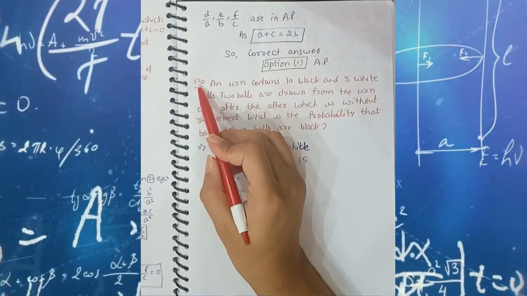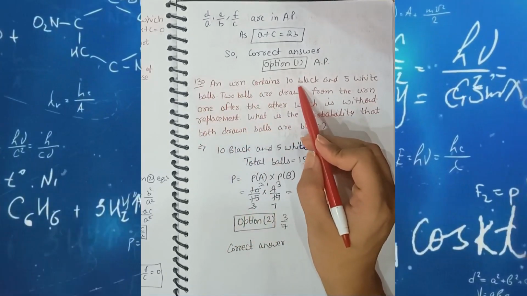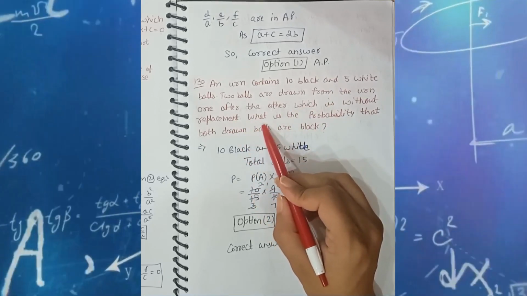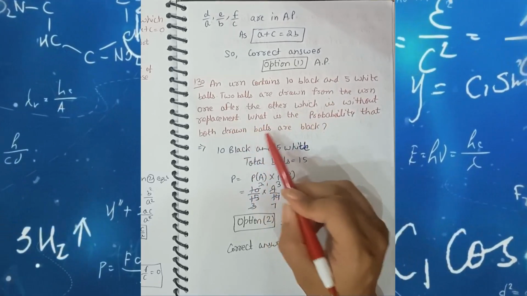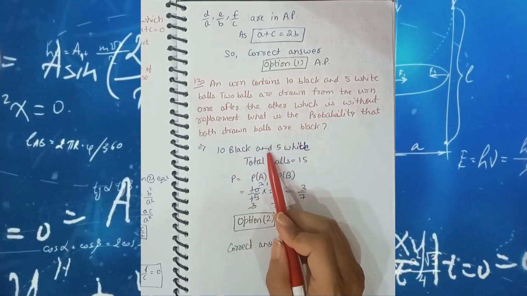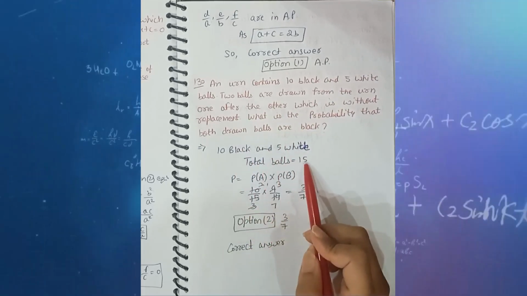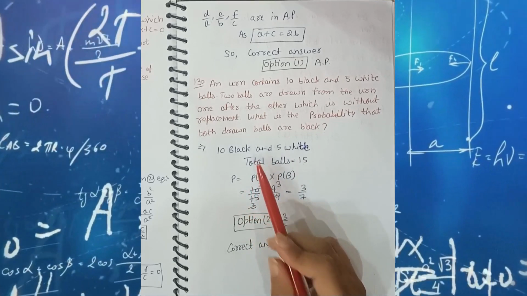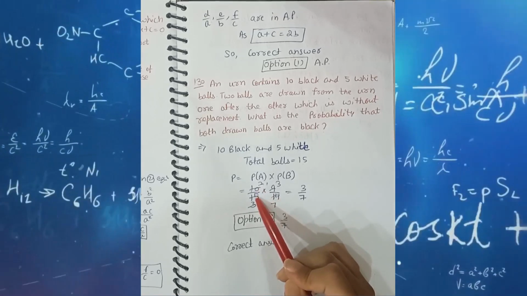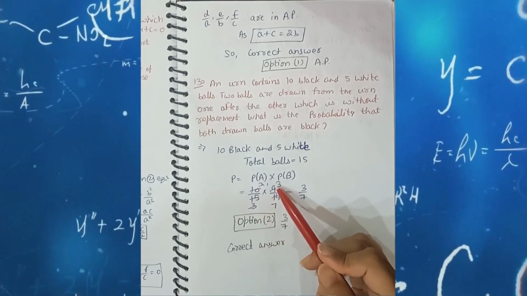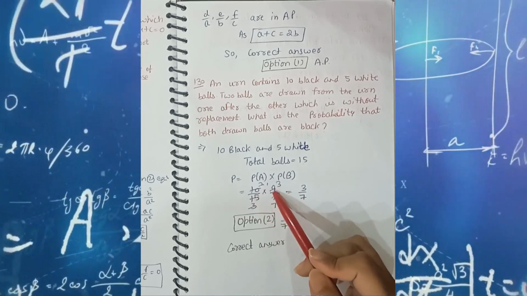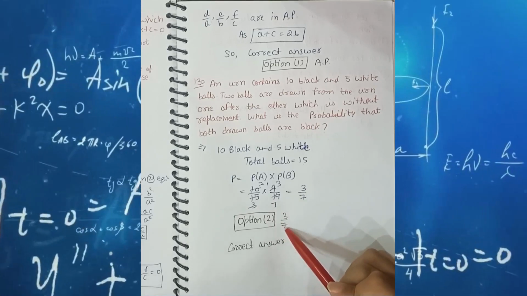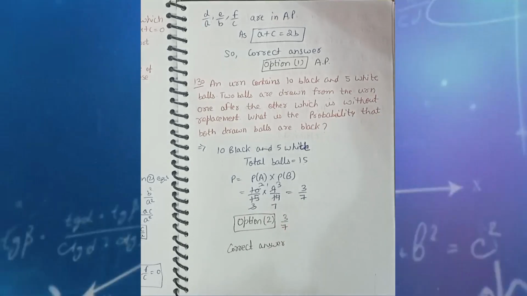In 130th question, we have given an urn in which there are 10 black balls and 5 white balls, and the condition is without replacement. We have to find the probability that both the drawn balls are black. So 10 black balls and 5 white balls are given, that means total balls are 15. Firstly, we find the black ball, so the probability is 10 by 15, and because it is without replacement, the next probability will be 9 by 14. After the calculation, we get the result 3 by 7, which is option number 2. So option number 2, 3 by 7, is the correct answer.